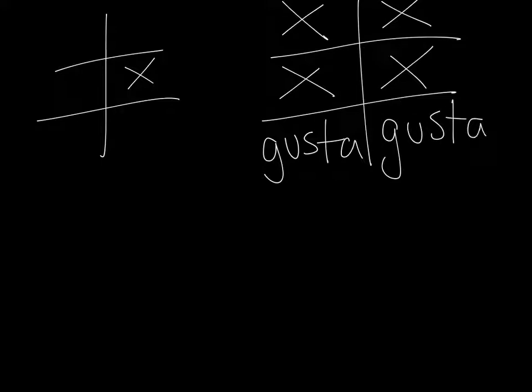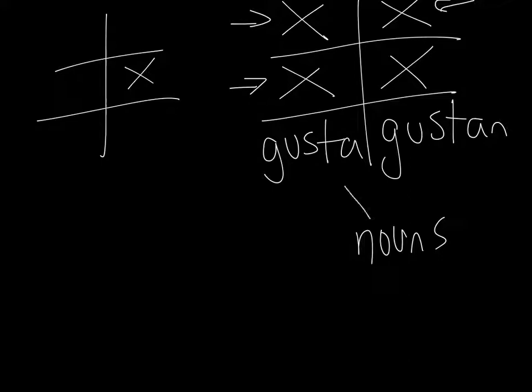If you remember what we were talking about in the previous slide, right here we would have gusto, which would mean I please. Right here we would have gustas, which would mean you please. But I'm not pleasing anyone, you're not pleasing anyone. Gustamos would be we please, but we're not pleasing anyone. We're talking about nouns.